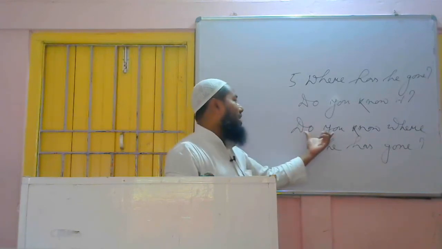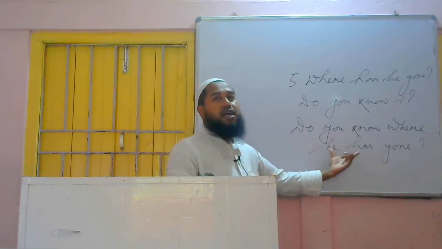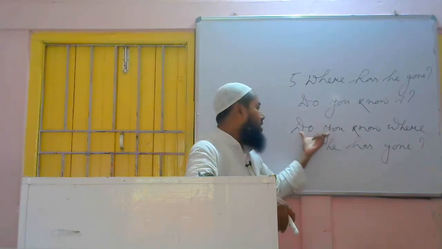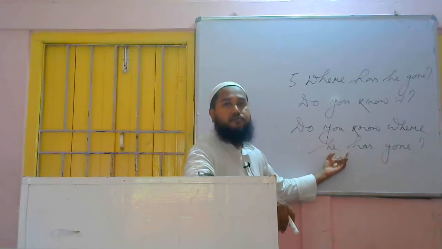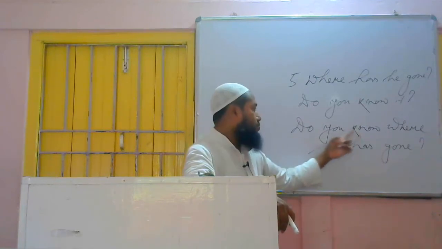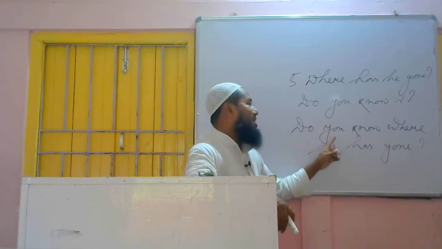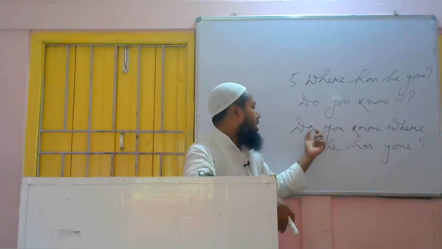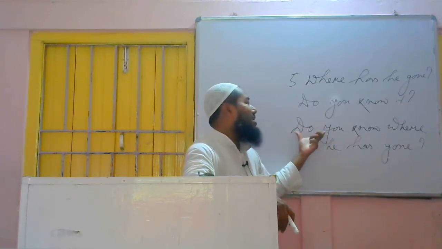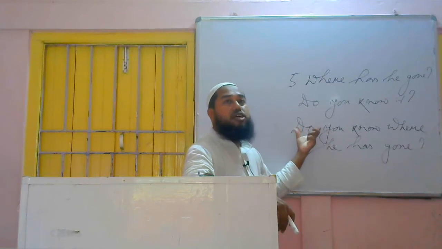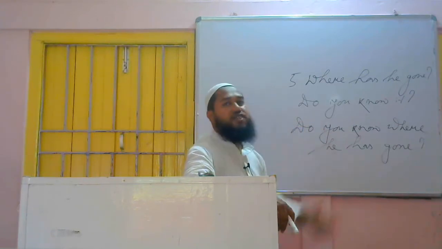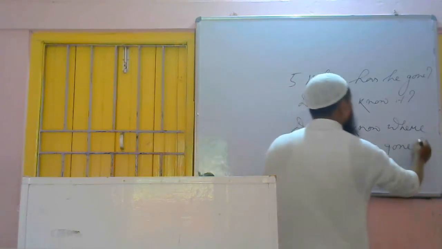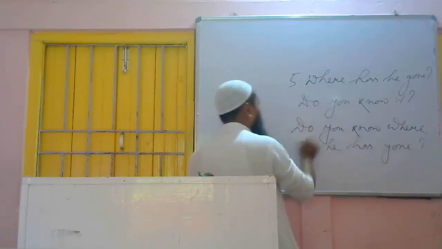So if the first part we write in interrogative form, then the second part will be assertive. And if the first part we do not write in interrogative form, then the sentence will not be interrogative. So always the first part should be interrogative, because we can understand a sentence as interrogative seeing the question mark, the sign of interrogation, and sometimes we can understand a sentence seeing the first part of the sentence. So here we have understood this one from the question mark, then this is an interrogative sentence, and do is an auxiliary verb.